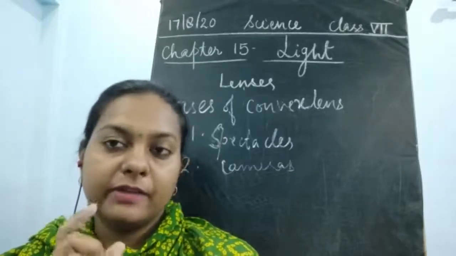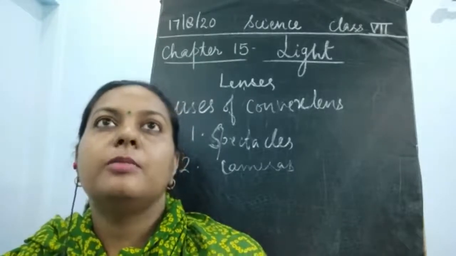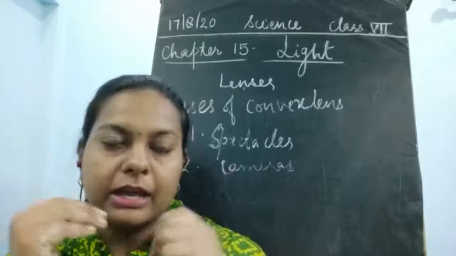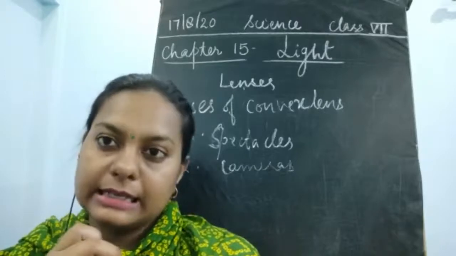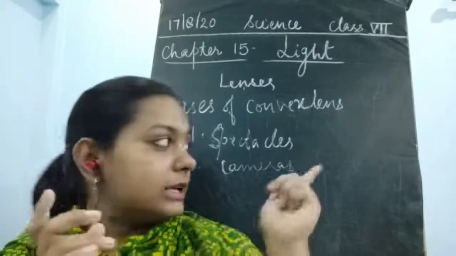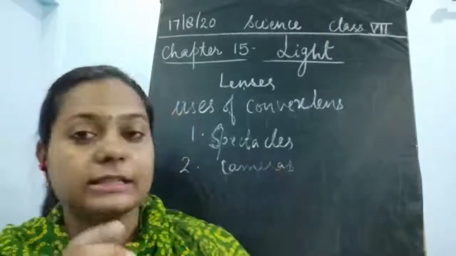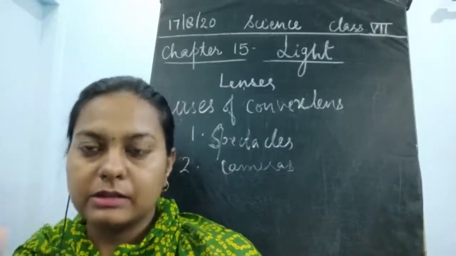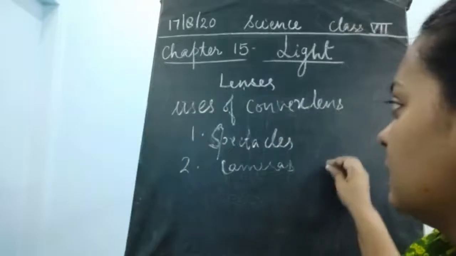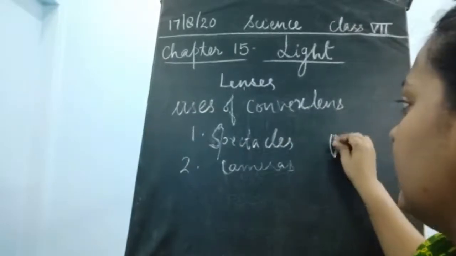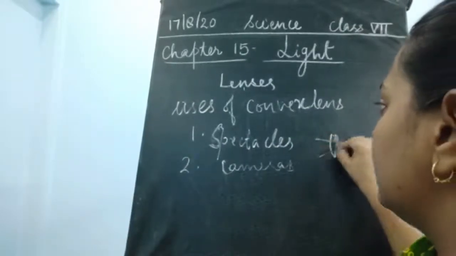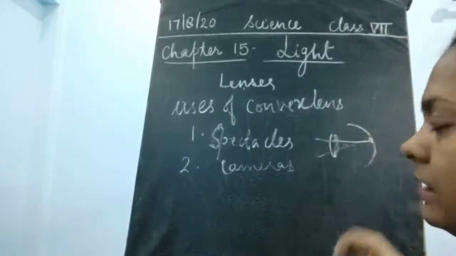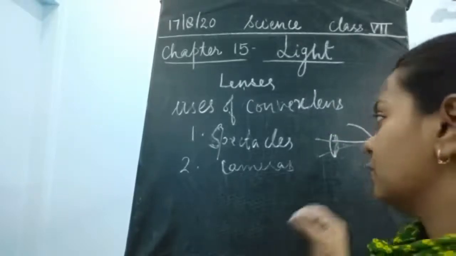Whenever we look at an object, light comes into our eyes, and the eye has a convex lens. The light enters through the lens, converges, and forms the image on the screen of our eye, which is known as the retina.